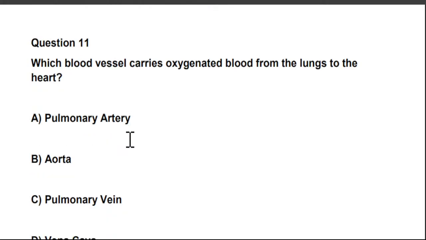Next question is, which blood vessel carries oxygenated blood from the lungs to the heart? And for that there are 4 options given. A. Pulmonary artery. B. Aorta.